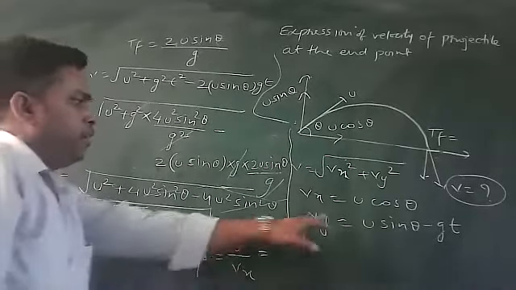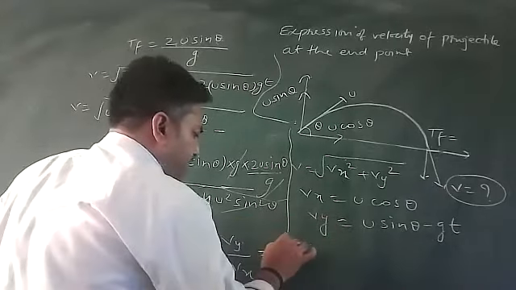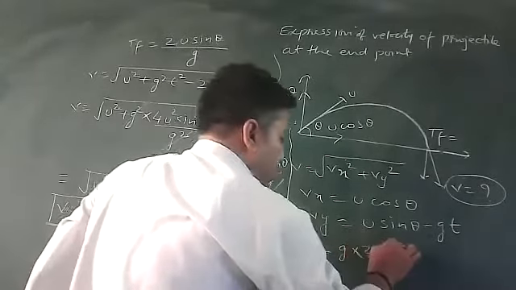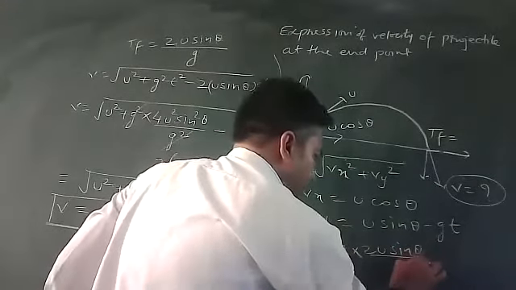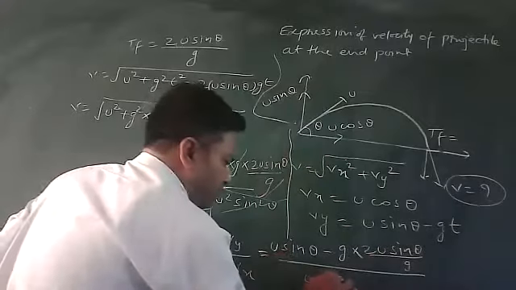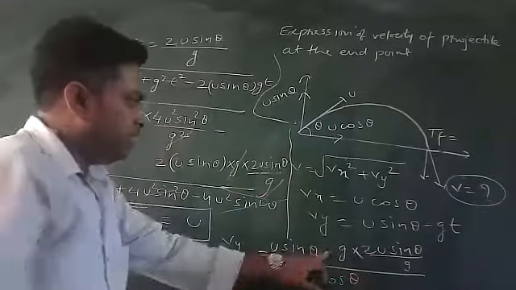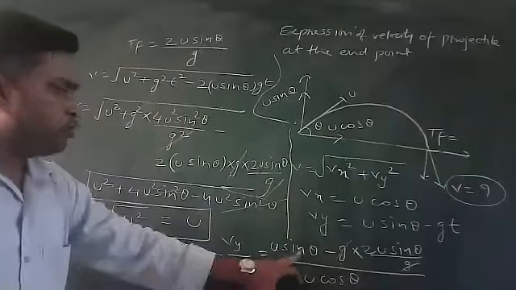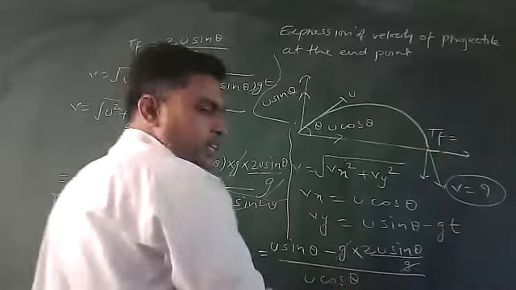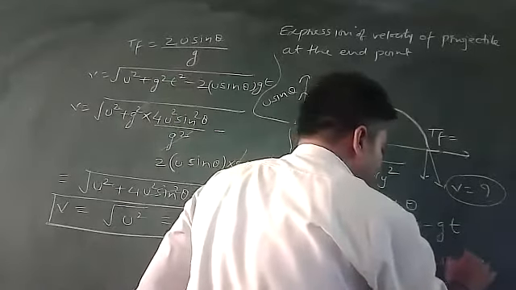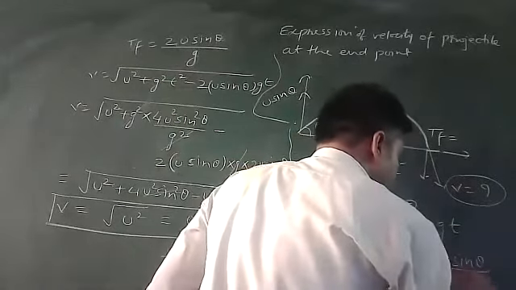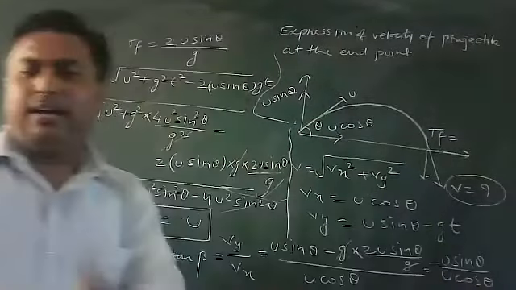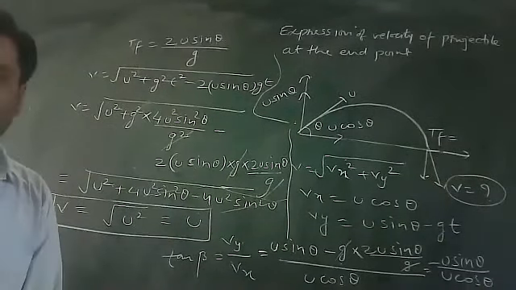What is the y component? It is u sin theta minus gt. Place it: u sin theta minus g. And what is t? t is u sin theta by g, divided by the x component. The x component is u cos theta. Now see, g is cancelled, minus 2u sin theta plus u sin theta, you will get only minus u sin theta divided by u cos theta. u will be cancelled, sin theta by cos theta, you will get tan theta.